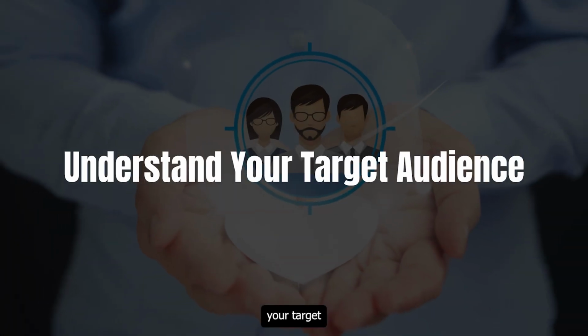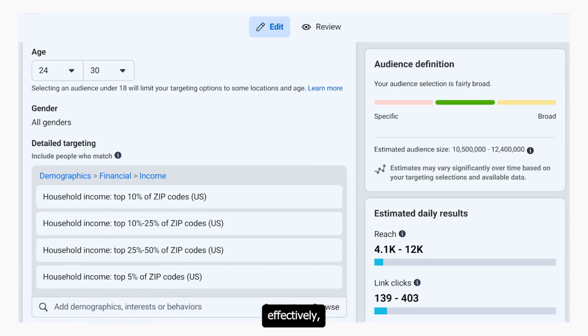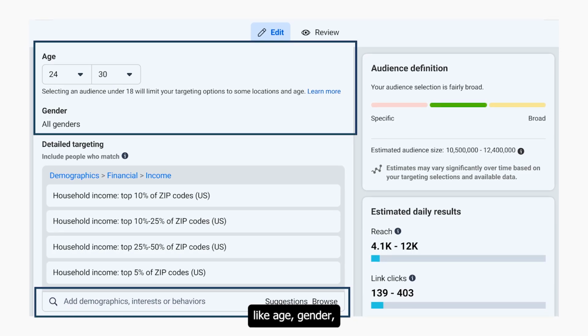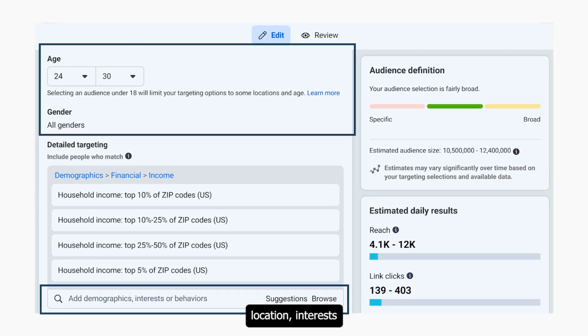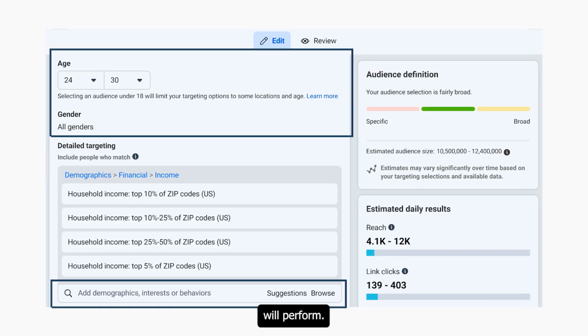Next, understand your target audience. Facebook offers robust targeting options, but to use them effectively, you need to know who your audience is. Consider factors like age, gender, location, interests, and behaviors. The more specific you can be, the better your ads will perform.